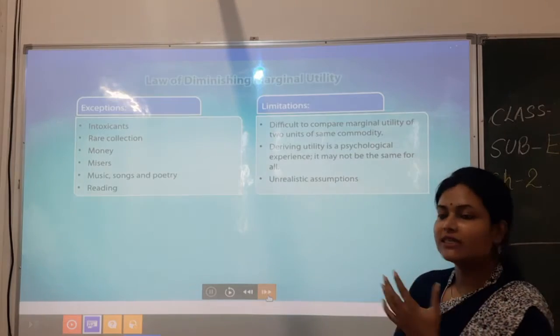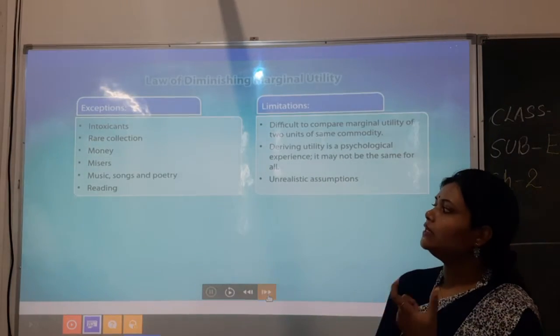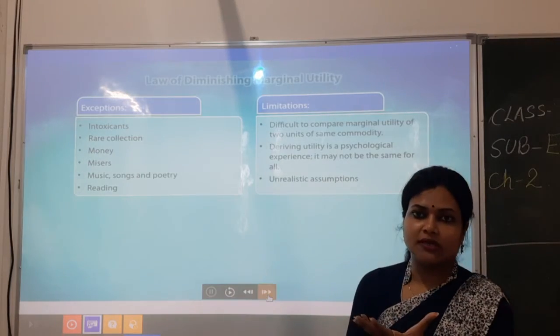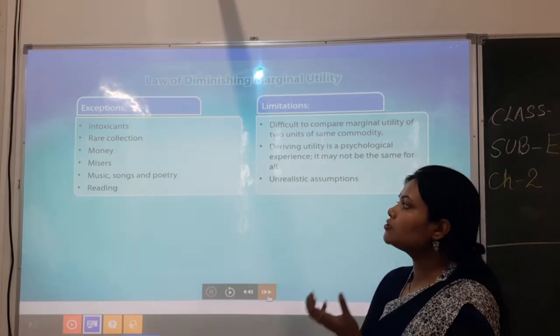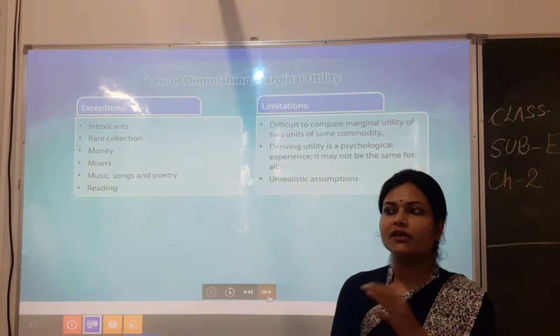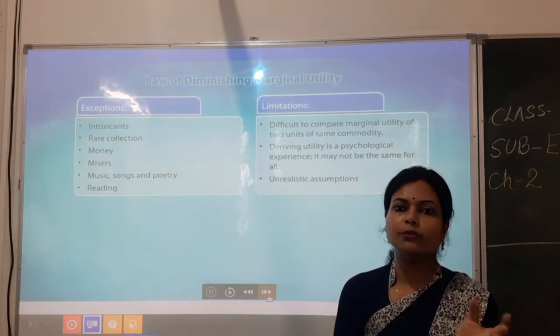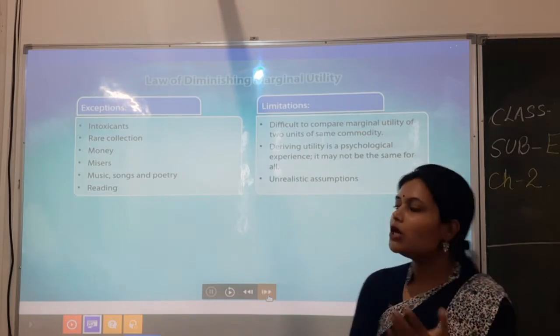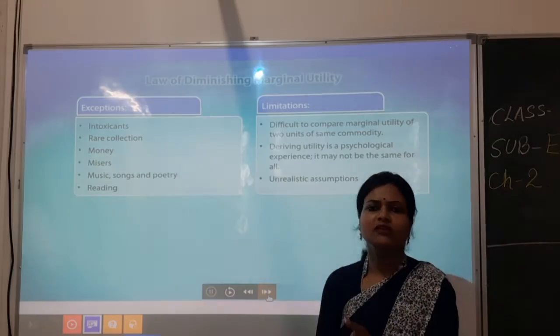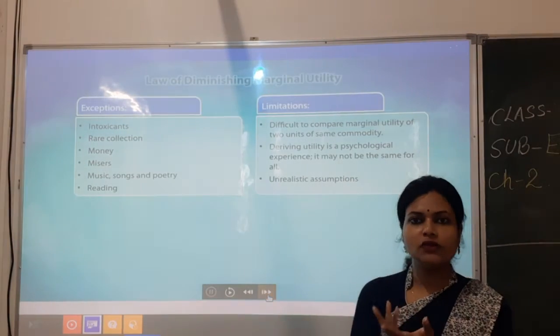Okay, so that is why it is also not applicable. Similarly, money, or miserable things, or music, songs or poetry. It happens when you listen to music, so it's not like you don't want to listen to the second, or the third. If you are in a fun mood, then you enjoy music. So likewise it is the same here, and even in reading, it's not like if you do not complete your whole chapter you will not get it.